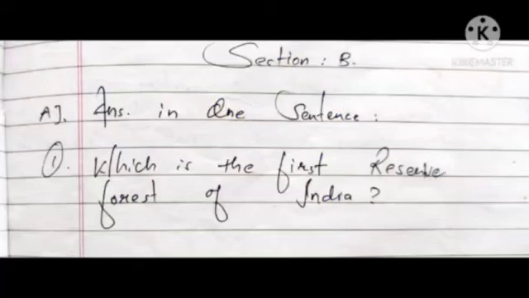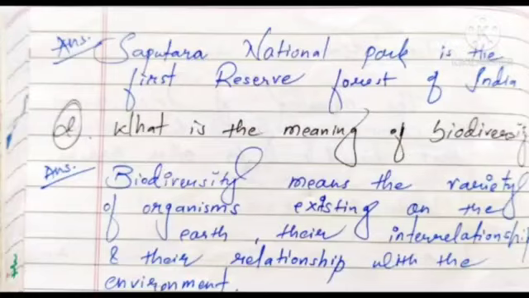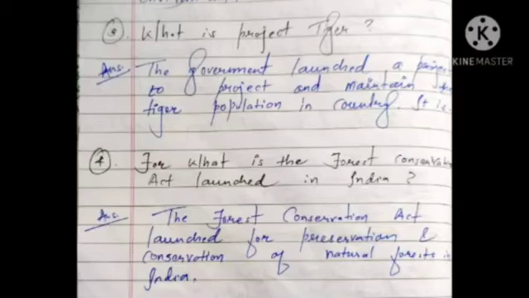Chapter number 7 section B. First question: which is the first reserve forest of India? The answer is, Saputara National Park is the first reserve forest of India. Second question: what is the meaning of biodiversity? The answer is, biodiversity means the variety of organisms existing on the earth, their interrelationship and their relationship with the environment.